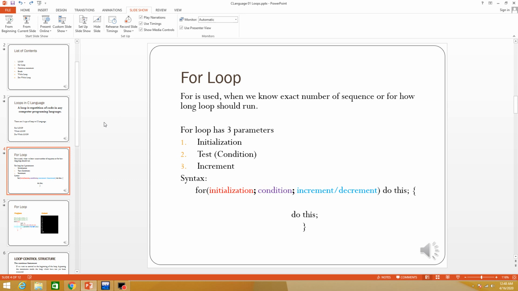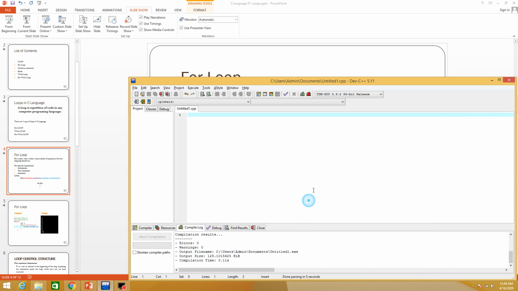A for loop has three parameters: initialization, condition and increment. The three parameters are placed in a single line and separated by semicolons. As you can see here, all three parameters are placed in a single line inside the small brackets, following the for keyword. After that comes the body of the loop. Let's do the practical for this loop.